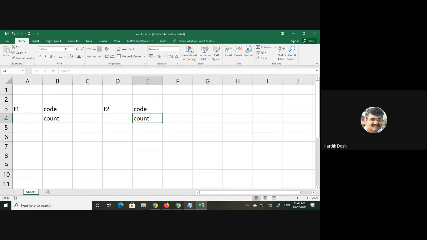But as I made count static, this will not happen. Only one time memory for the count will be allocated, which will be shared by all the objects of the class. T1 will access this same count, T2 will also access this same count. It will not change. Is it fine? Do you agree with this?